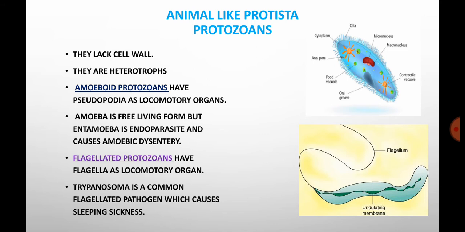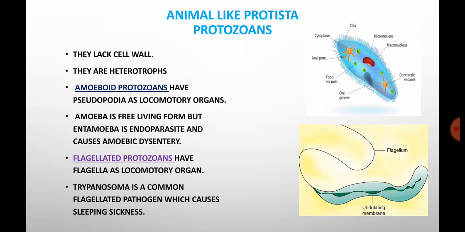Amoeboid protozoans have pseudopodia as a locomotory organ, so for moving they have pseudopodia. Amoeba is free living, but some, like Entamoeba histolytica, act as an endoparasite in human beings which causes dysentery. It is called amoebic dysentery, that means it can cause loose motions because it is an endoparasite.